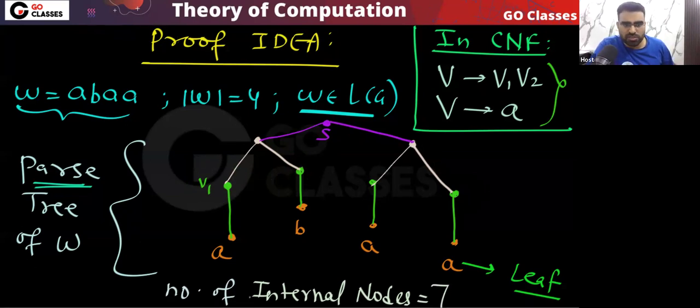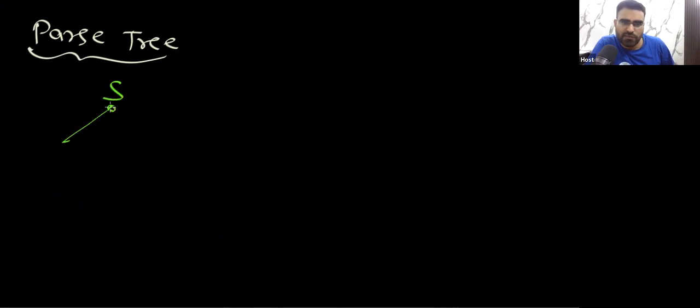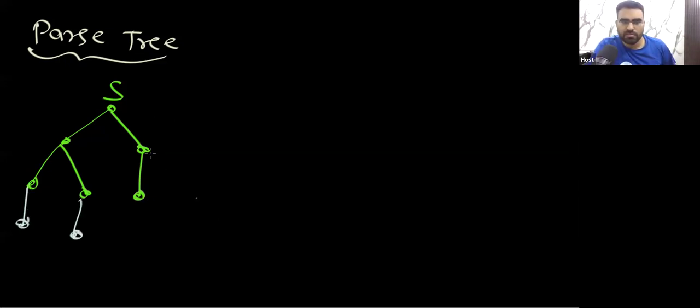Now think about it and tell me, a very simple question: if your parse tree has 7 internal nodes, or for example, let's assume it has 3 internal nodes, then tell me. Or maybe like this.